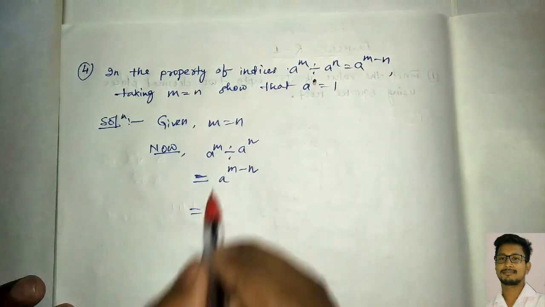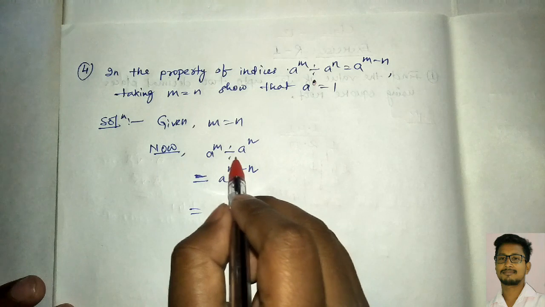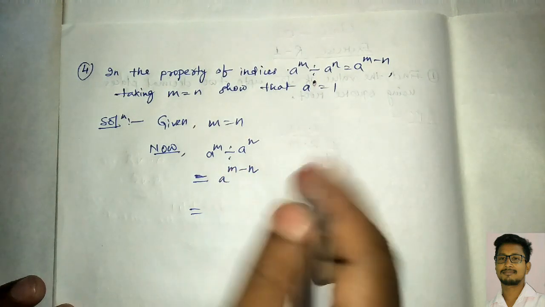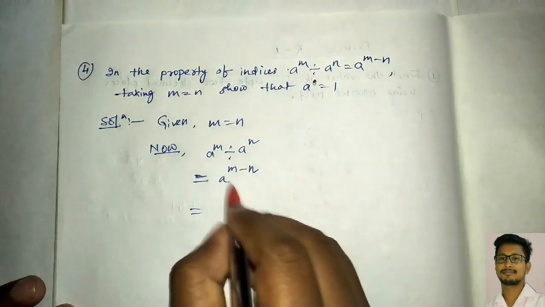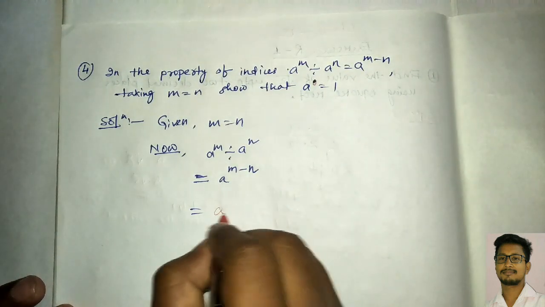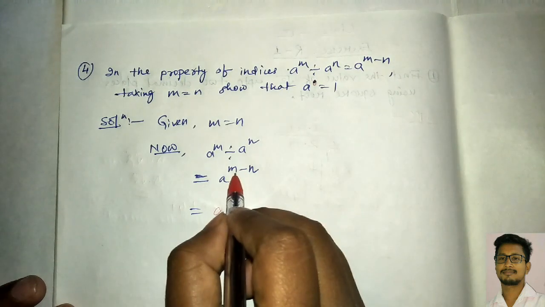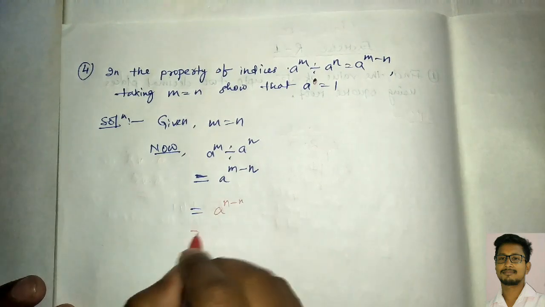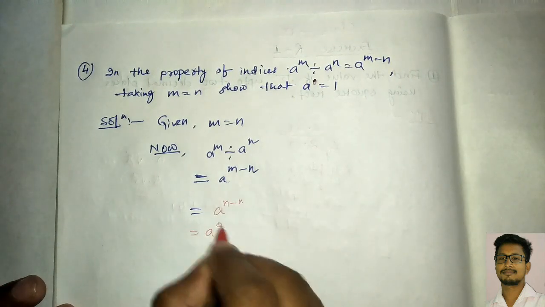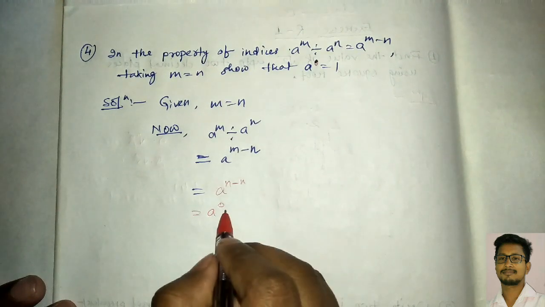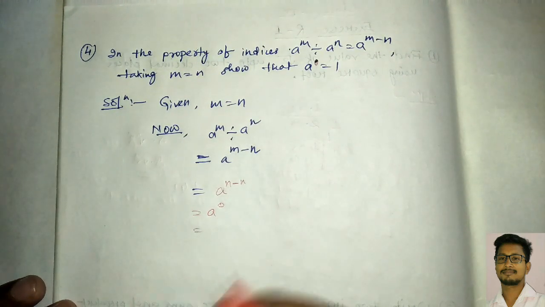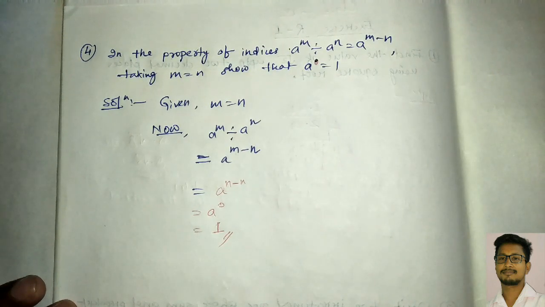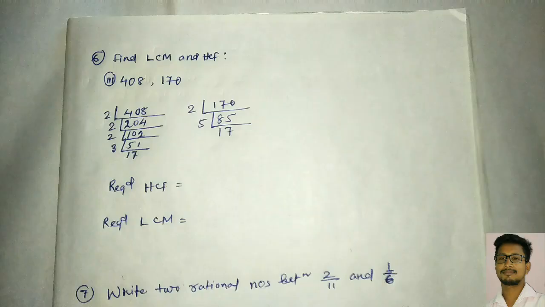So given m equals n, on the left hand side we have a raised to power m divided by a raised to power n. When the base is similar, by using the property, the powers will be subtracted. Now in place of m we can substitute n, because they are equal. So n minus n, the powers cancel, that is 0. The power remains 0, so when the power is 0 we always get the answer 1. Like this we can solve question number 5 also. So we continue.